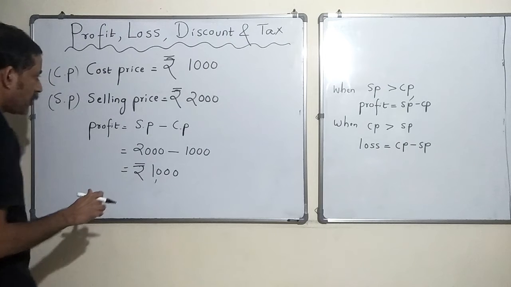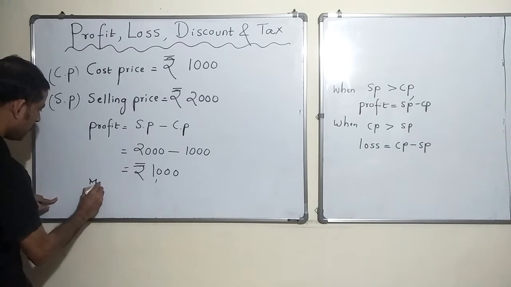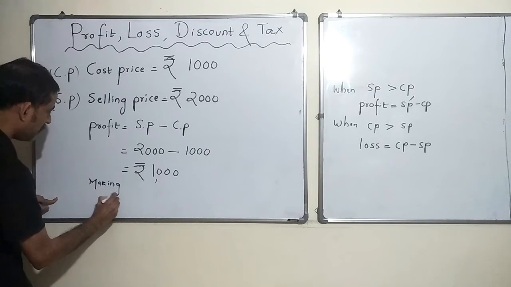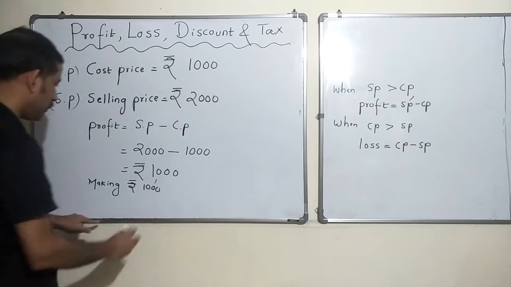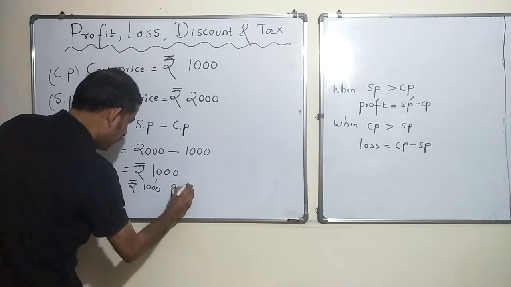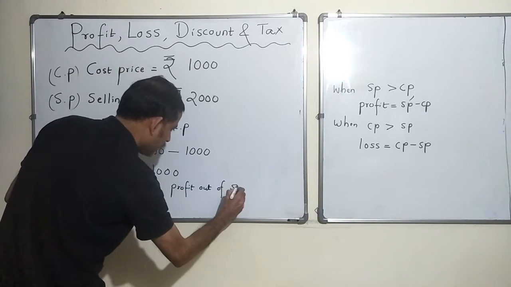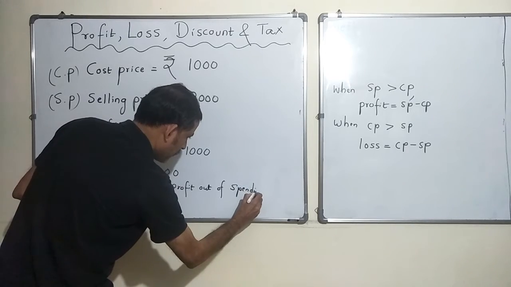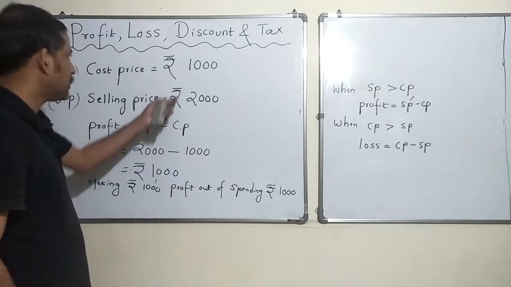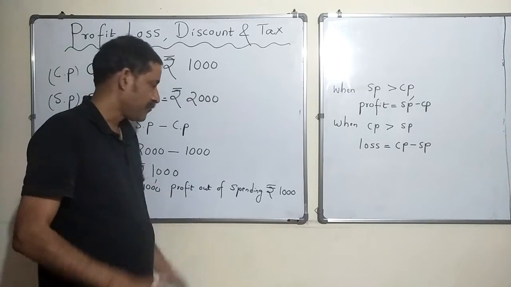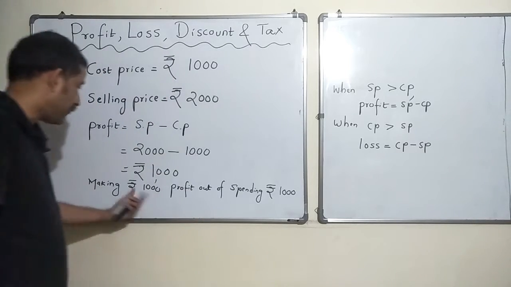See, I am making rupees 1000, this is the profit, rupees 1000 profit out of spending rupees 1000. You understood this point? I spent 1000 rupees from my pocket, and spending 1000 rupees I am going to make 1000 rupees profit.